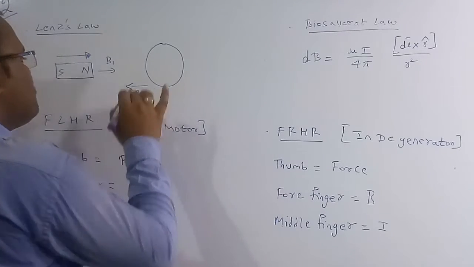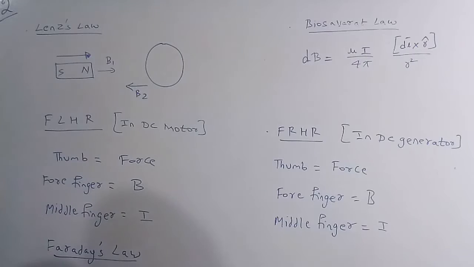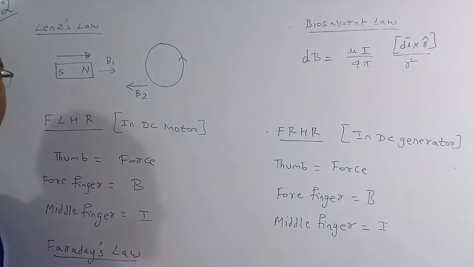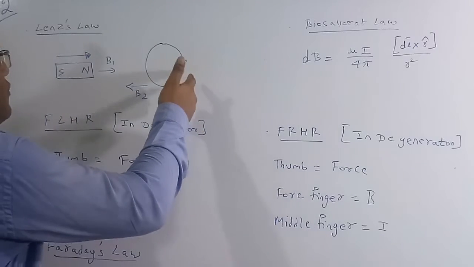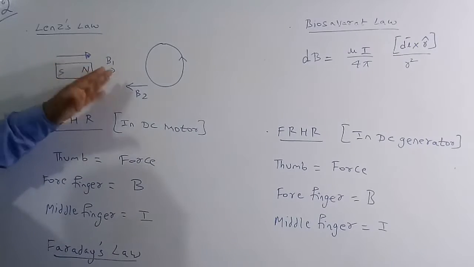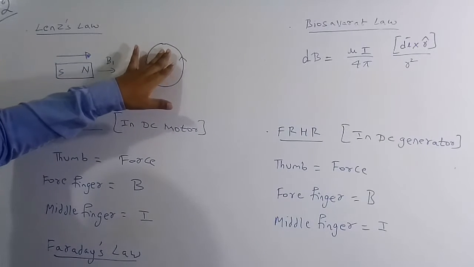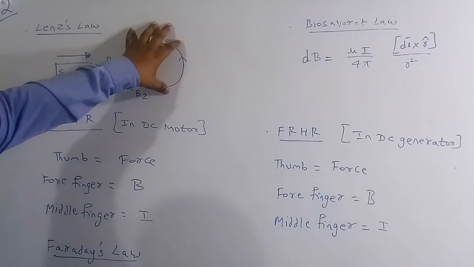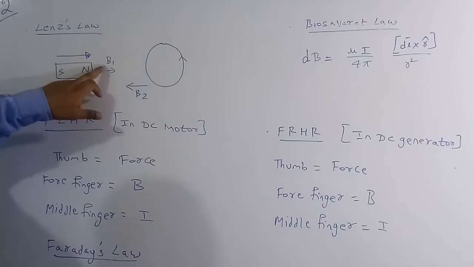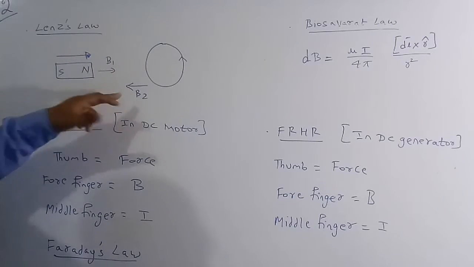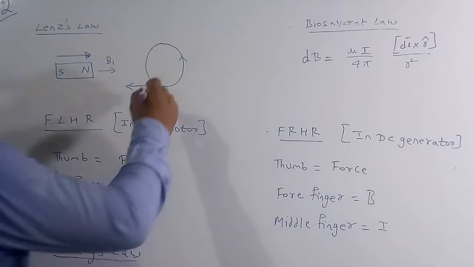So what is the direction of the current in this case? You keep the thumb in the direction of the current and curl the fingers, and we get the magnetic field in this direction. So whenever you move this magnet towards the coil, the current is produced in this coil in such a way that the magnetic field produced by this current opposes the original cause. This is B2 and this is B1, so these two are opposing each other. So this is the current.